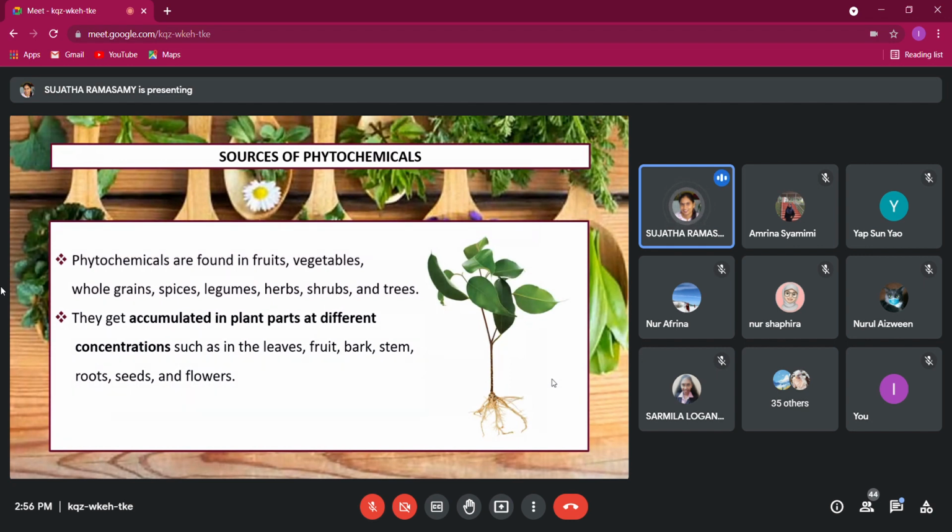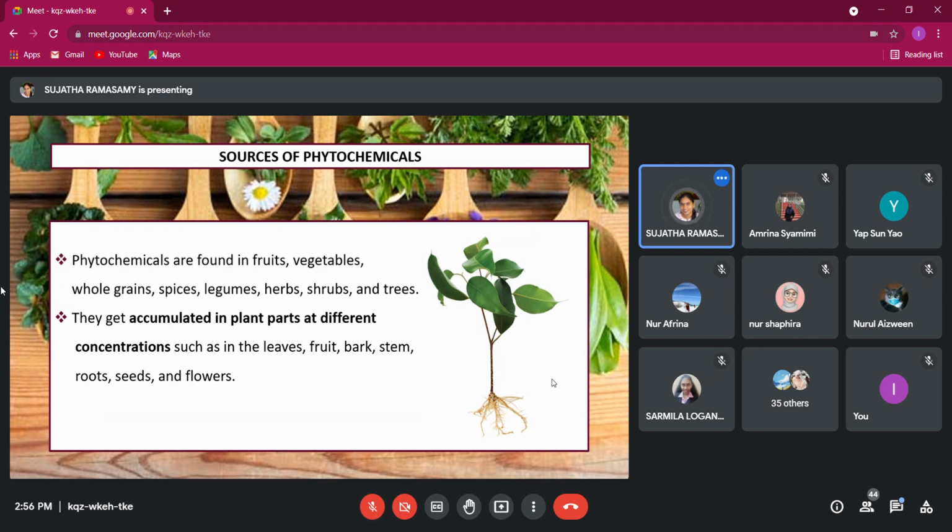You're taking antioxidant every day. Cuma kita tak cakap lah, I'm eating antioxidant. But without us realizing, we're actually taking all the good effect from these fruits, vegetables, spices, legumes, herbs, shrubs, and trees. Okay, and the source of this phytochemical in a plant, different parts I mentioned earlier, are different concentration.